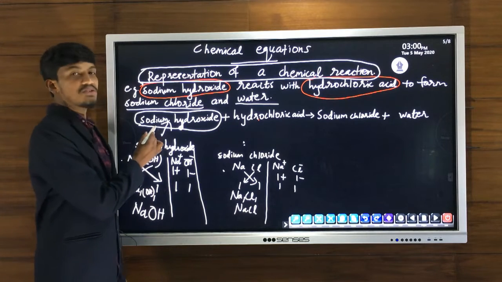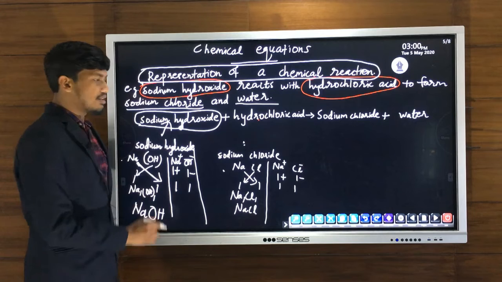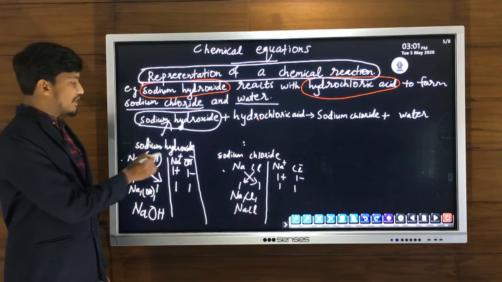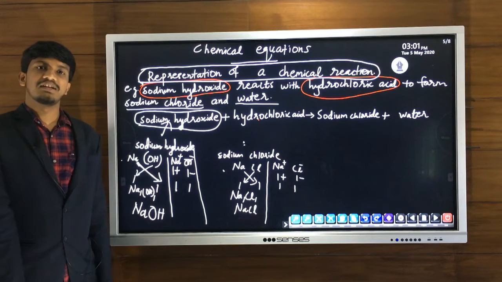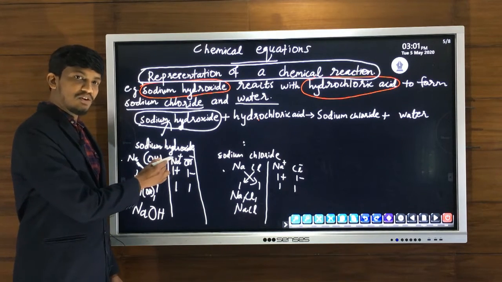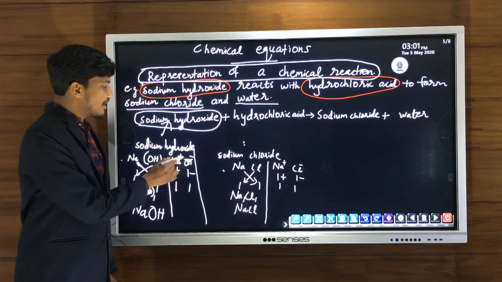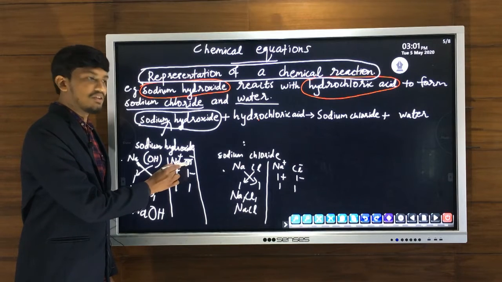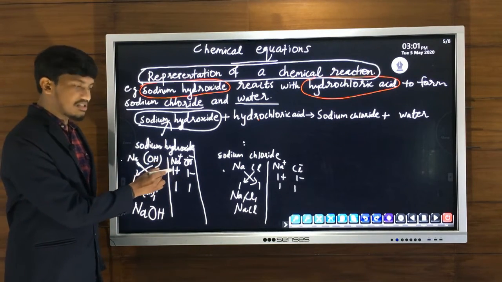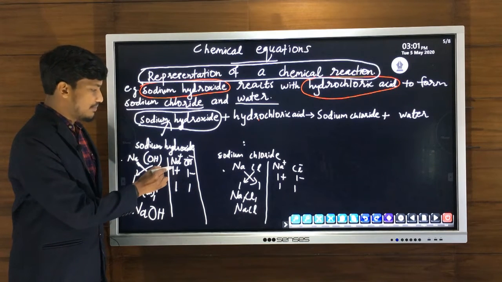So in this case, sodium hydroxide. How can we find out its chemical formula? It's clear, sodium cation, hydroxide anion. Sodium cation form we know is Na plus. You can check it in the table. Hydroxide anion is OH minus. Then what do we write? We will write the charge of each ion, then the valency.